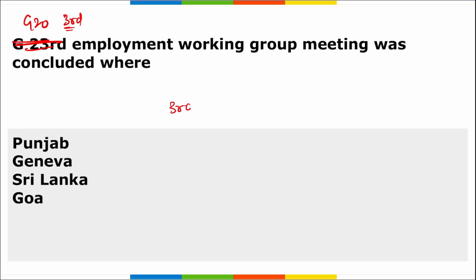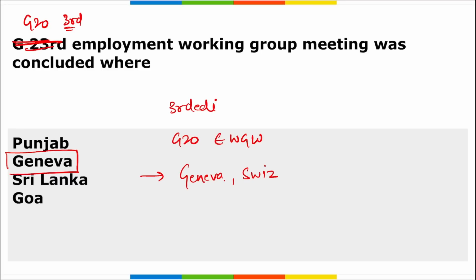So remember, the third edition of the G20 Employment Working Group meeting was held in Geneva. Now, where is Geneva? Geneva is in Switzerland. Correct? So, remember the third Employment Working Group meeting of G20 was held in Switzerland.